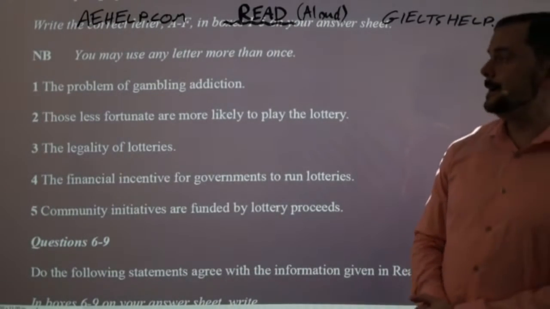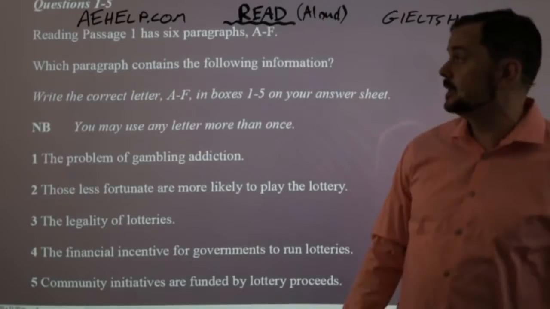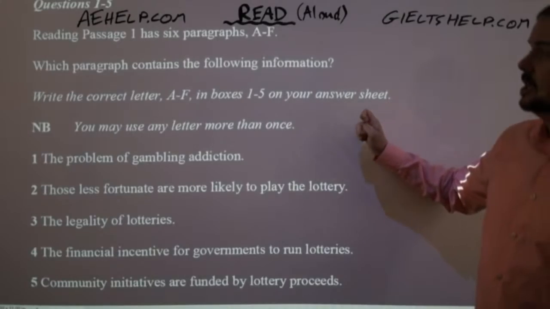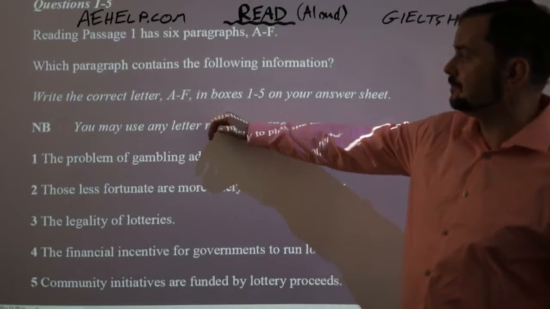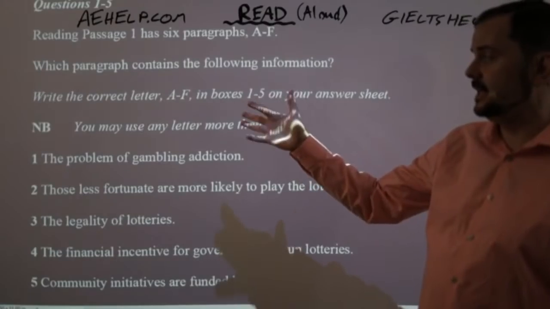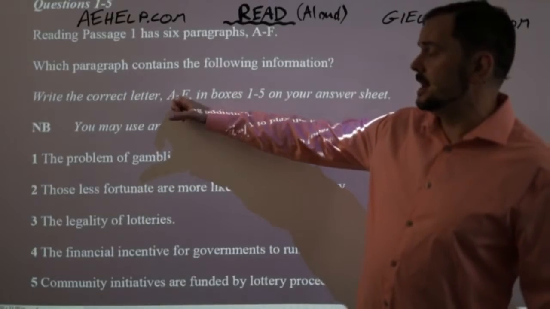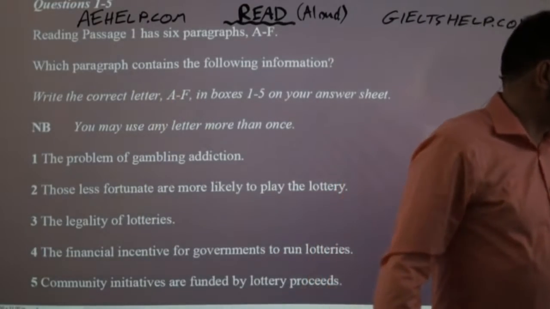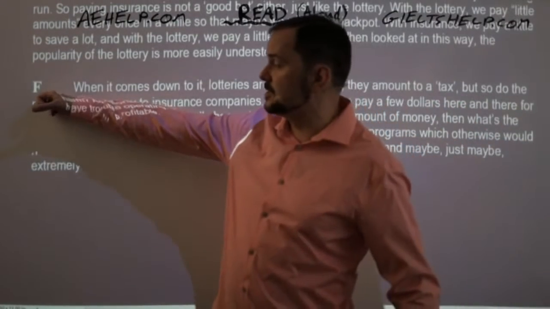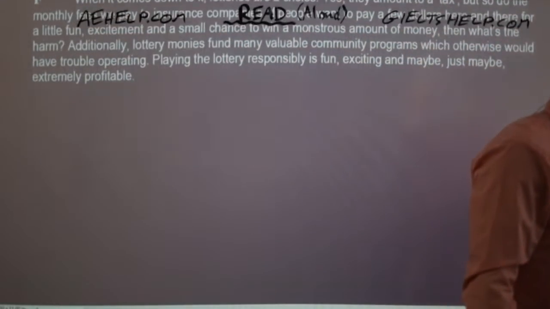All right. So here we have to write the correct letter A to F in boxes 1 to 5 on your answer sheet. So this essay has several paragraphs, A, B, C, D, E, F, so 6 paragraphs. And you have to write the paragraph letter that they give you. All right, so you can see that this is paragraph F. So if the answer is here, then you write F into the box.